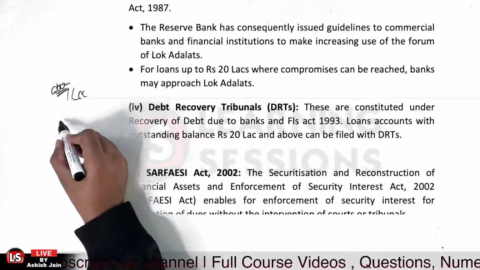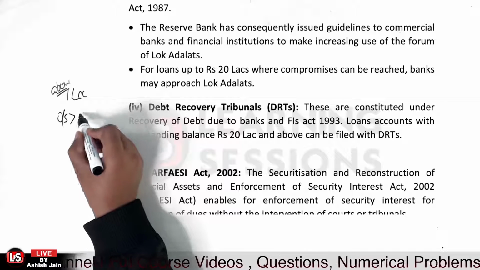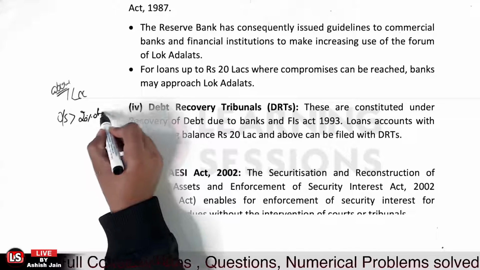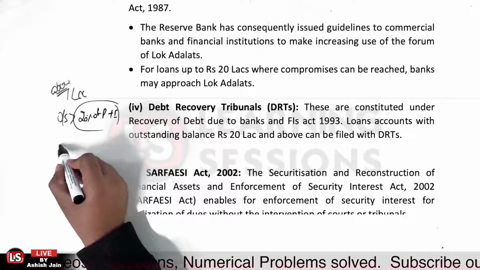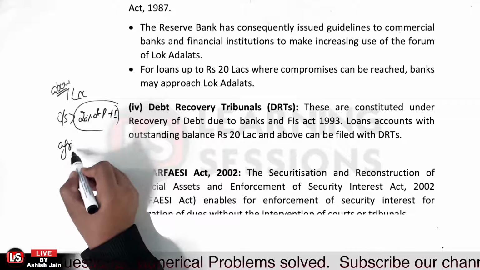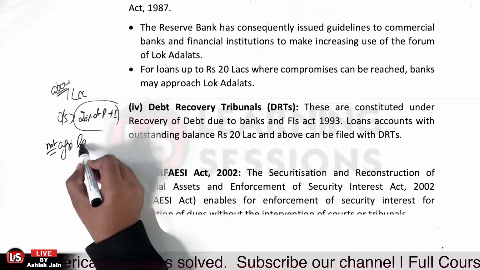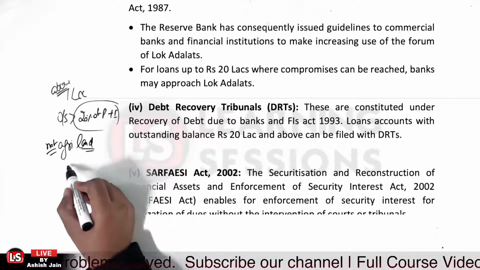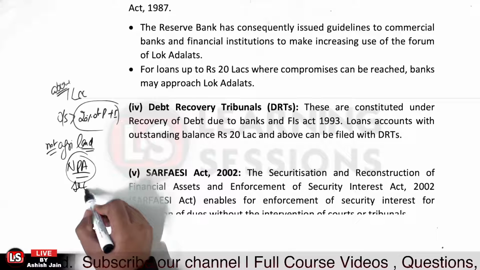Further, the outstanding amount must be greater than 20% of the principal plus interest amount. Okay, so that is the condition. And the land in question must not be agriculture land, and the account must be classified as a non-performing asset, and it must be a secured asset.